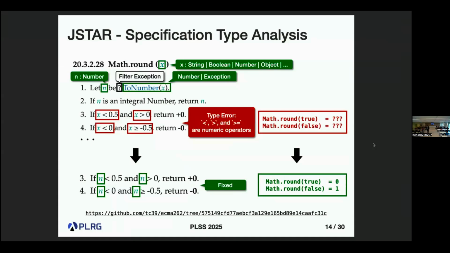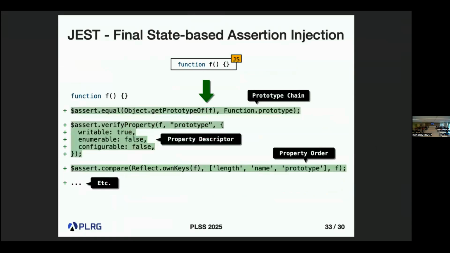Okay. So at the end of your JSTAR section, you showed that there was an assertion generator, and the assertions you had on the slide were really simple, like x strictly equals some number. I'm sure that's just a simple example for the slide. But there are many kinds of values that we can arrive at after running the program that you can't test very simply. So what do you do for complex objects or functions, testing their behavior?